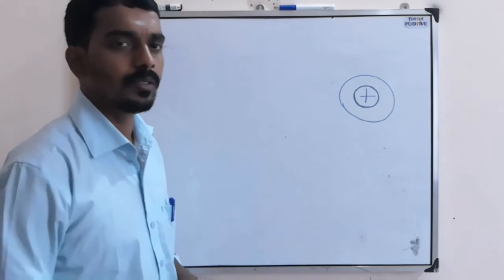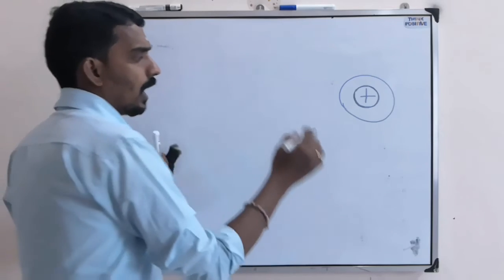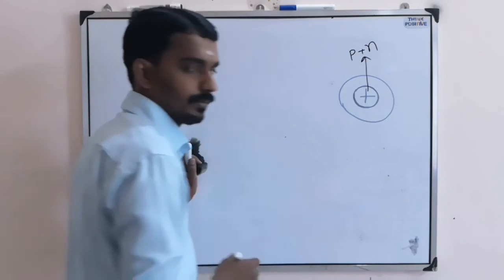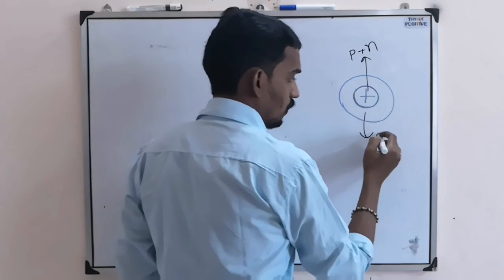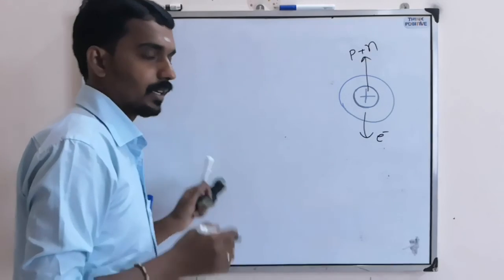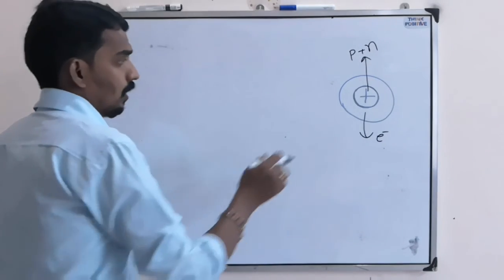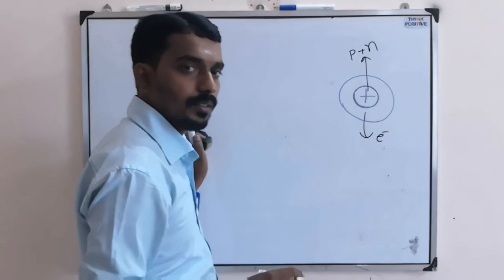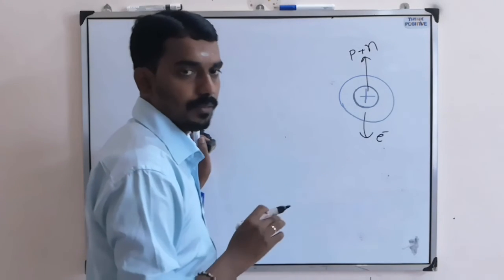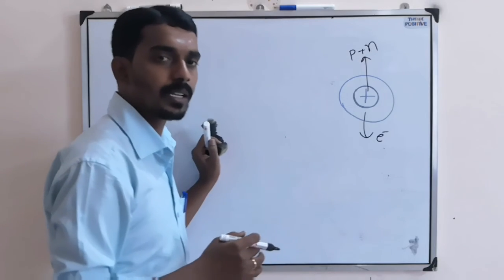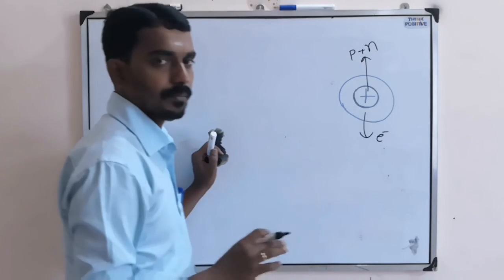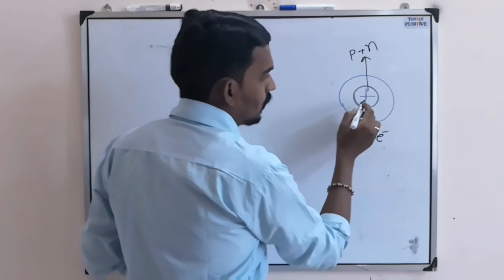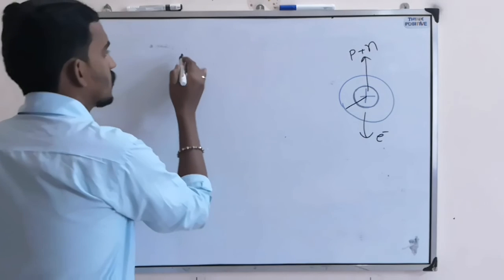The very first thing: if you consider the atom, inside the nucleus protons and neutrons will be there, and around the nucleus electrons revolve in different orbitals. These are the three fundamental particles which the atom is made up of. There are so many other fundamental particles also, but we will not consider them at this level. Only these three.